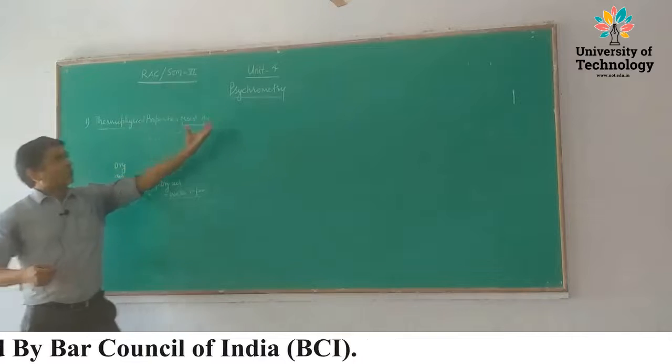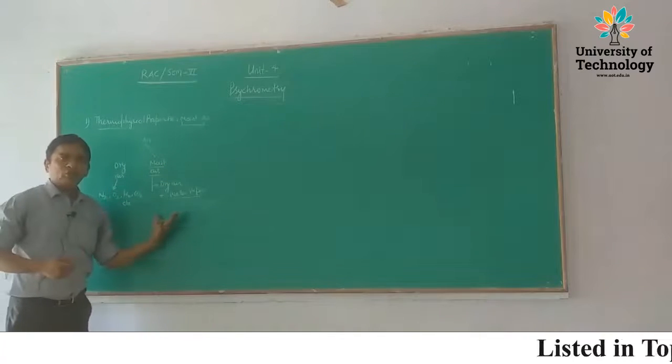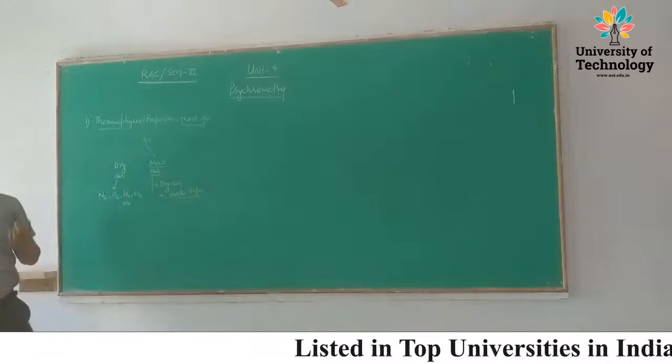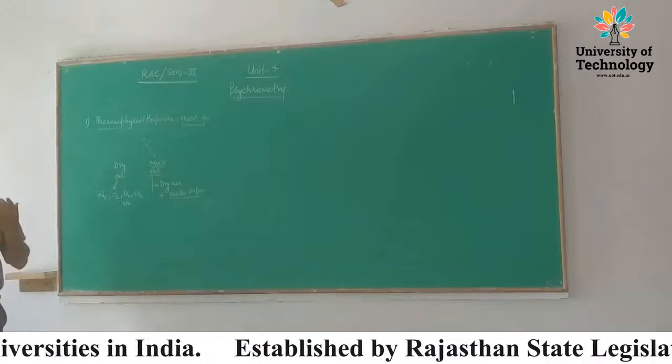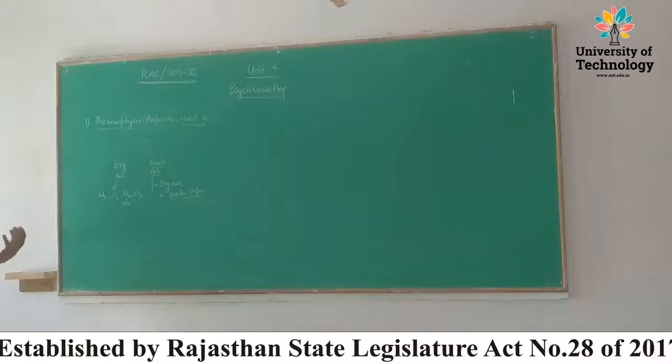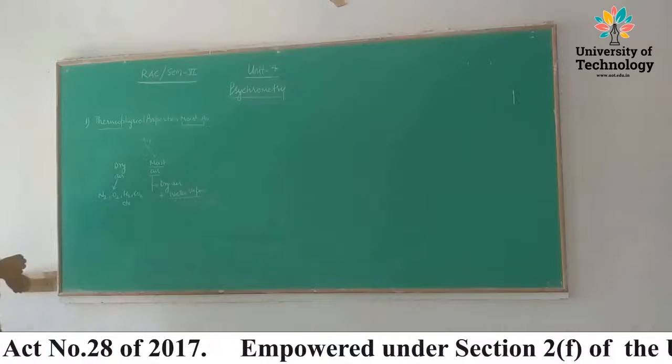So when we start this topic of psychrometry, we must know about moist air, because in actual condition air is available in the atmosphere in the moist condition, which contains a certain amount of water vapor, limited up to 0 to 3%.